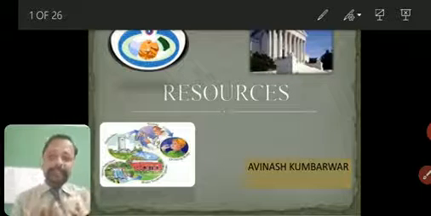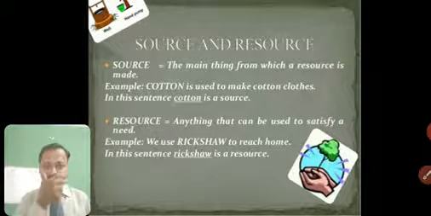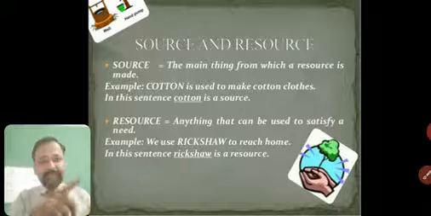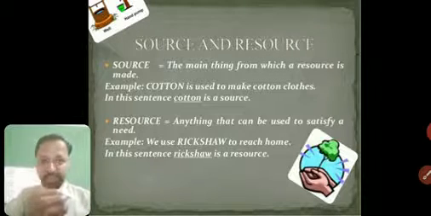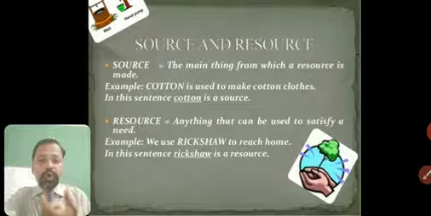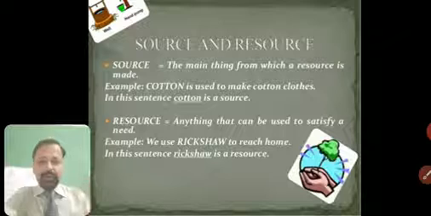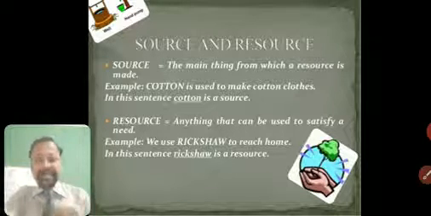But what is a resource? So we'll go with the first definition of resource. Source, what is source? It is clearly given, the main thing from which a resource is made, that is a source. Like, for example, cotton is used to make cotton clothes. So in this sentence, cotton is source because the cotton clothes are made of cotton. Fine.